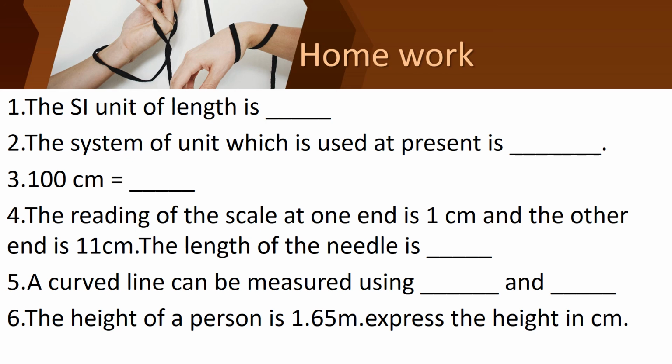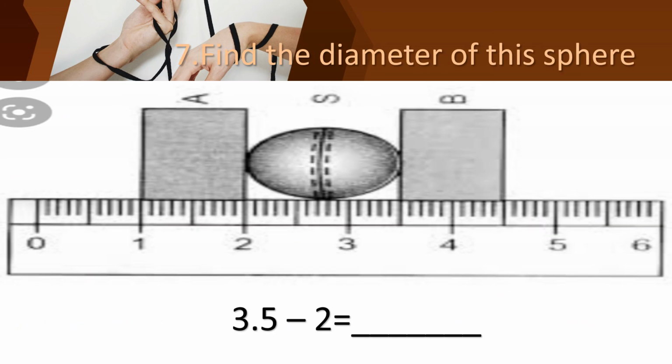Children, have you all completed writing the questions? This is the last question. Find the diameter of the sphere. How will you find it? You should subtract the ends of the blocks. A and B are the two wooden blocks.